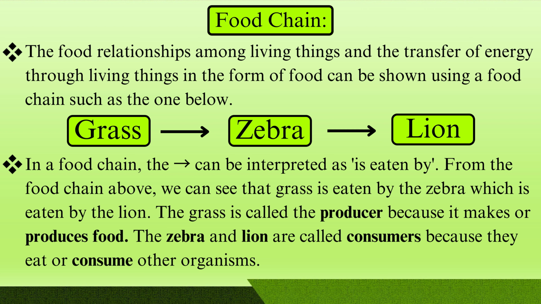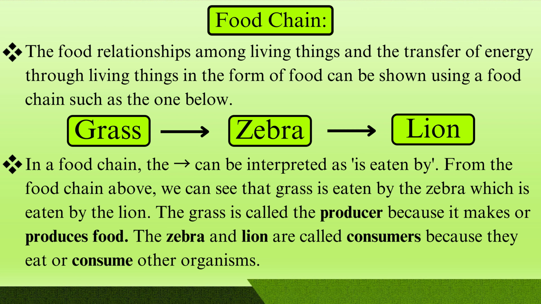Food chain. The food relationship among living things and the transfer of energy through living things in the form of food can be shown using a food chain such as the one below: grass, zebra, and lion. In a food chain, the arrow can be interpreted as "eaten by".